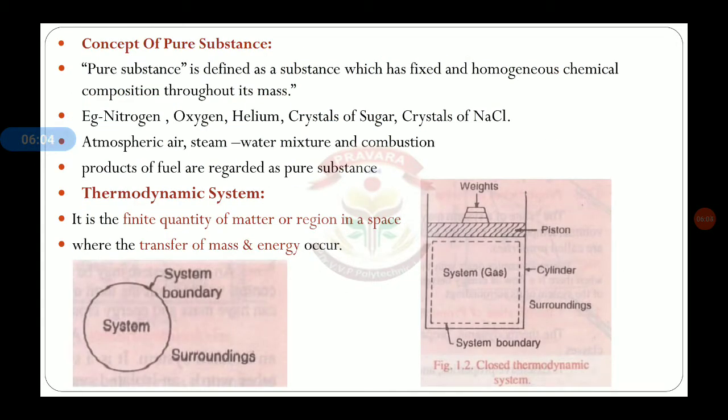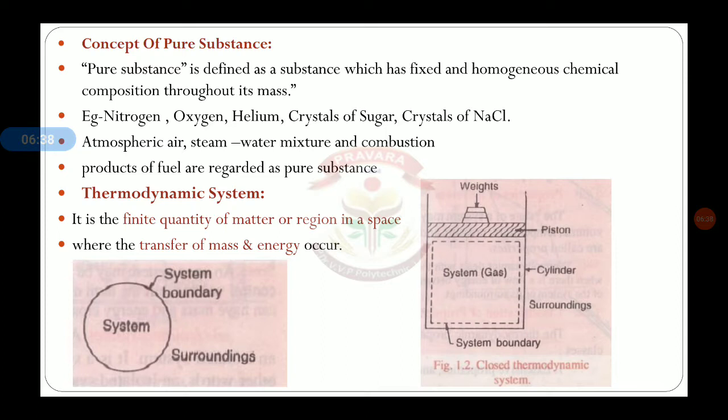Then the concept of pure substance. This is the first point of the syllabus. Pure substance means the substance has a fixed and homogeneous chemical composition throughout its mass. Which substance can we say is pure? If that substance has a fixed and homogeneous chemical composition throughout its mass, then we can say it is a pure substance.